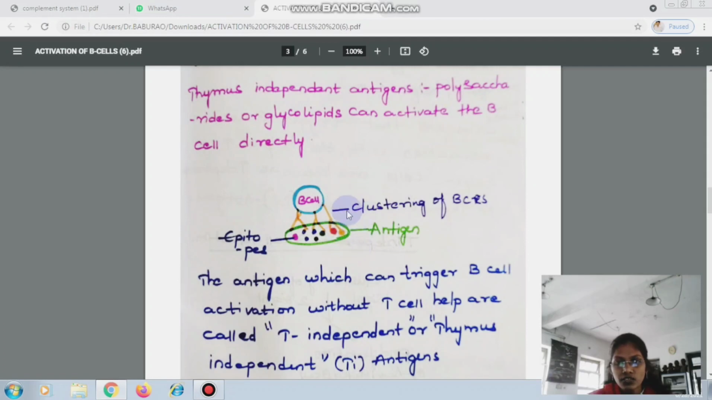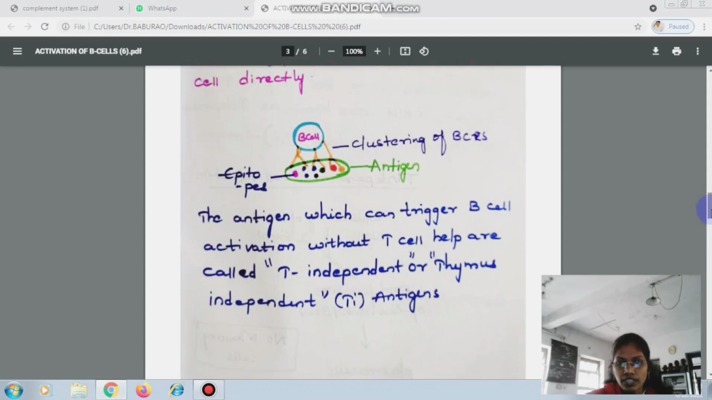What do you mean by clustering? These BCR receptors go and bind with these epitopes, different kinds of epitopes. You can observe here red one, blue one, black one, orange. I have differentiated them with colors, so you can clearly understand by looking at the picture, right? After the clustering, such antigens which can trigger B cell activation without the help of T cells, we call T independent or thymus independent antigens. Simply we denote them as TI antigens.